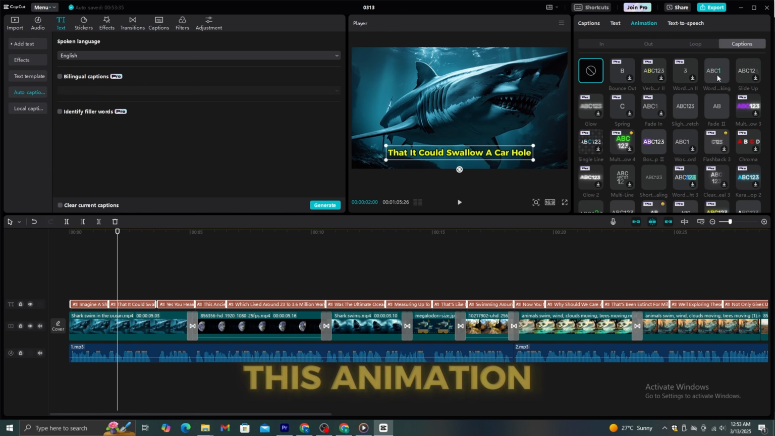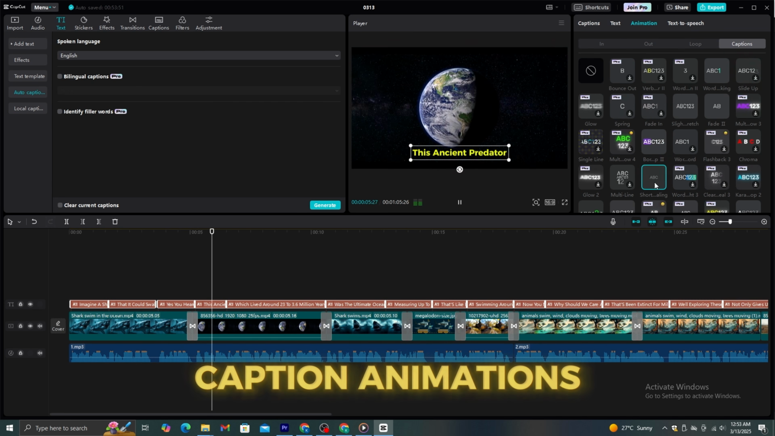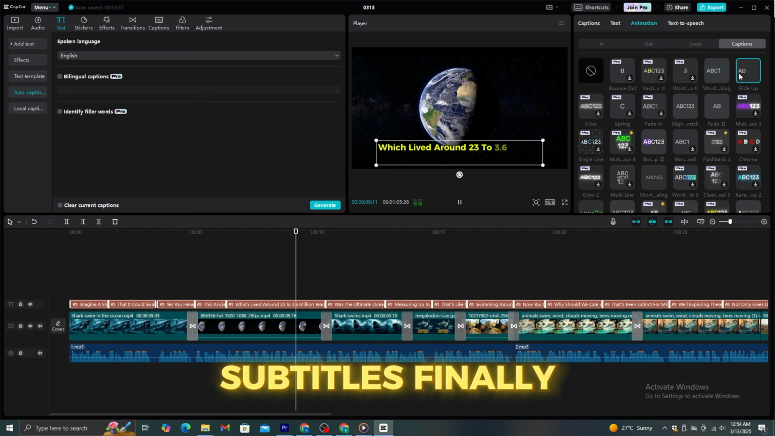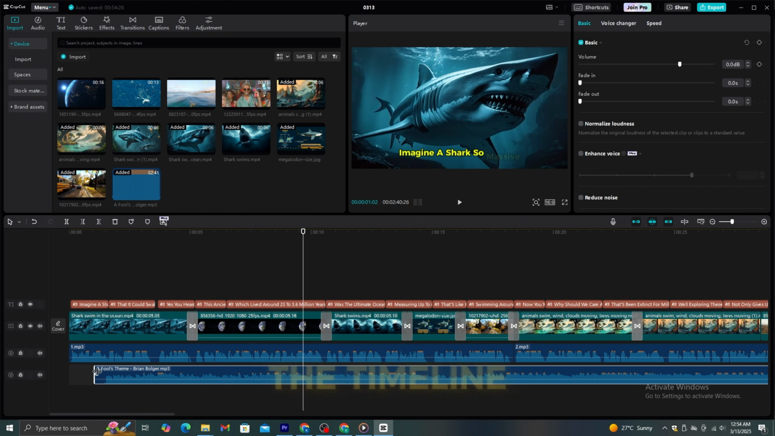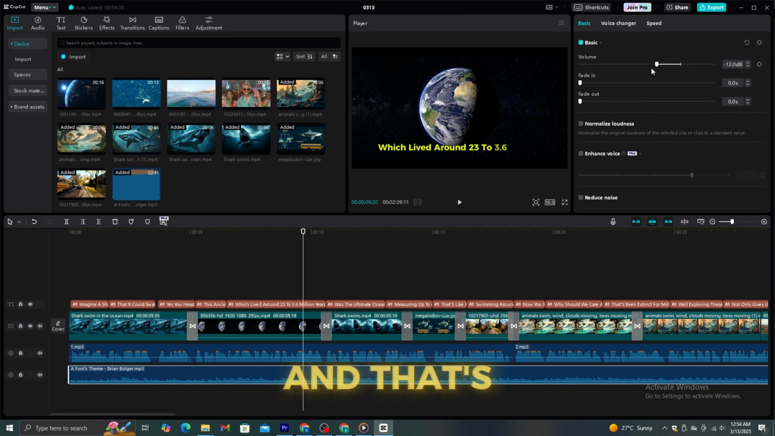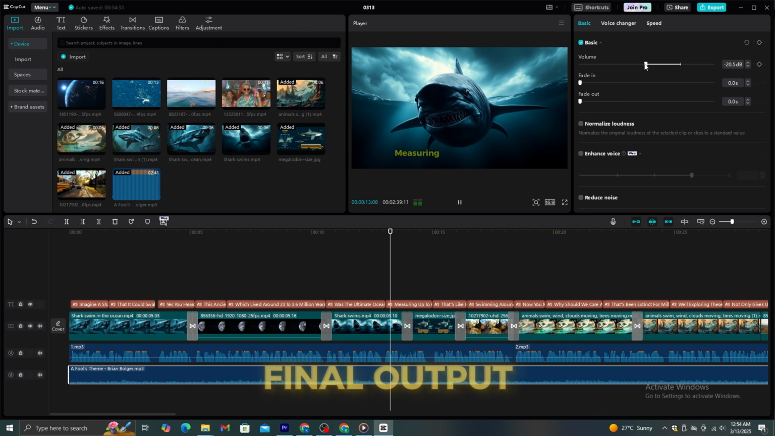After that, go to this animation and select this caption animation option. Now you can add some cool caption animations to these subtitles. Finally, you need to add the background music to the timeline and adjust the voice, and that's all. Let's take a look at the final output.